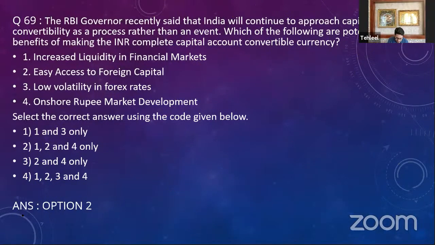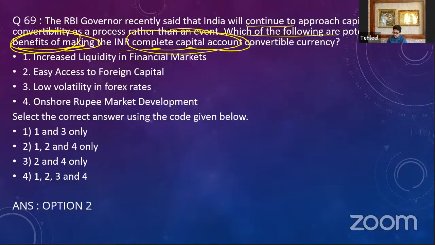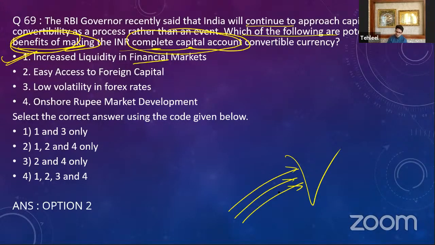What is the question? The question is, the RBI governor recently told us, which of the following are the potential benefits of making capital account convertibility. Okay. So you have to give the benefits. Number one, increased liquidity in the financial market. Absolutely. When you allow the capital account convertibility, the money will be getting into the economy. So when you have more money in the economy, there will be more money in the financial system. Financial institutions will have more money because the money is pumping in. That is a correct statement.